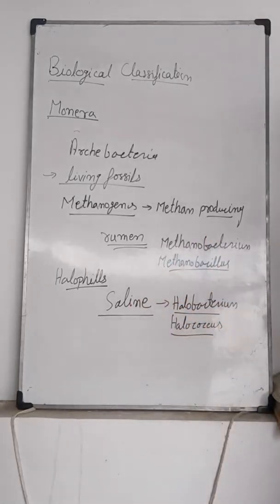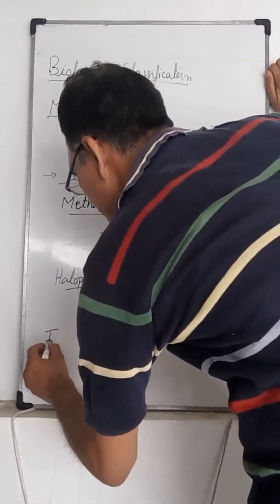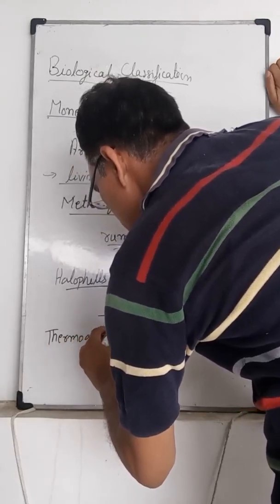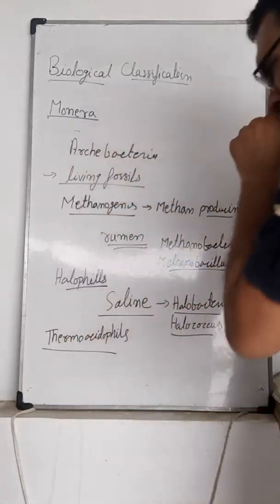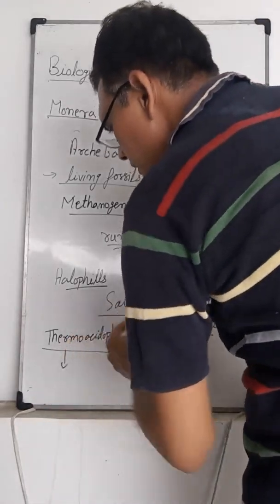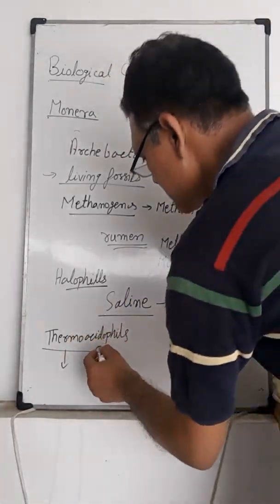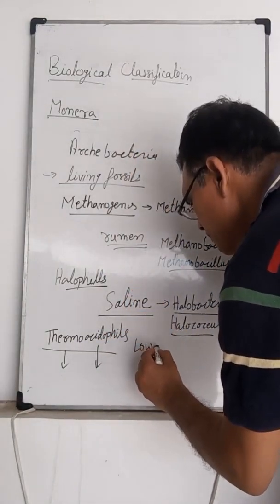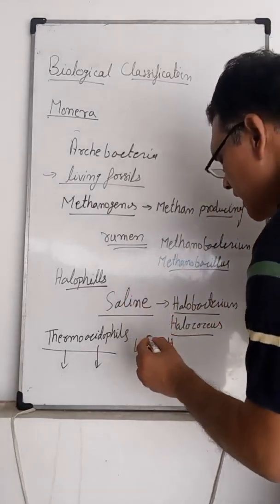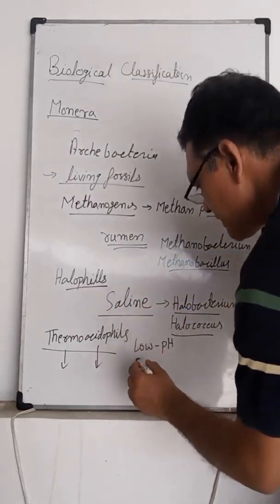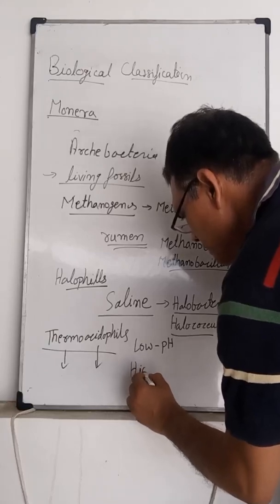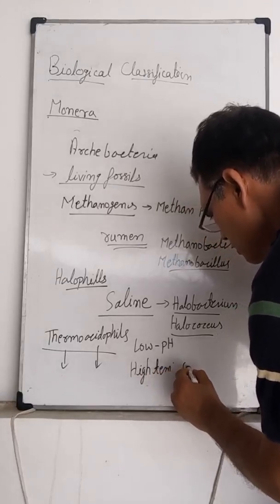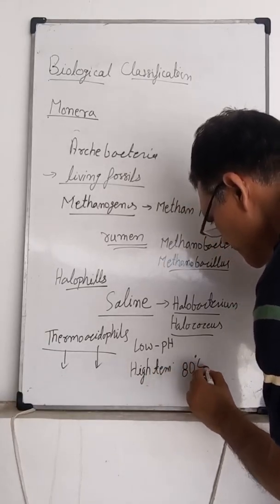Third one is thermoacidophils. Thermo means high temperature. Acido means acidic conditions, that is low pH, highly acidic condition and high temperature, up to 80 degrees Celsius.